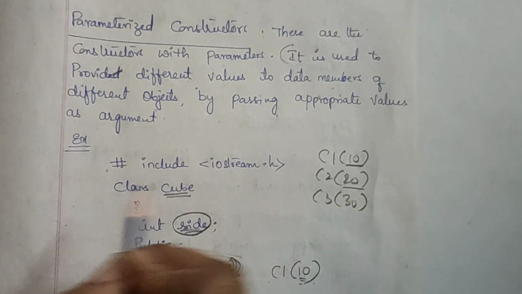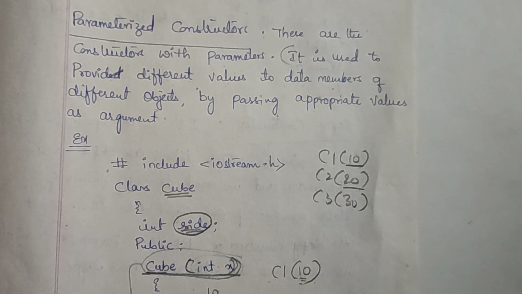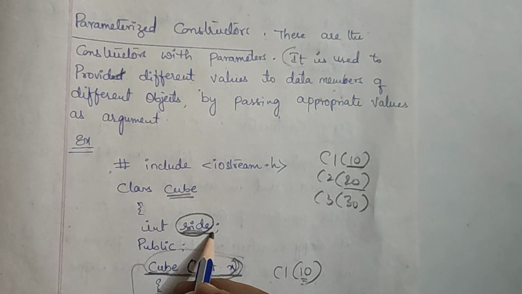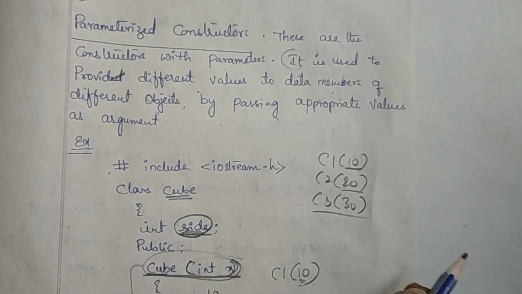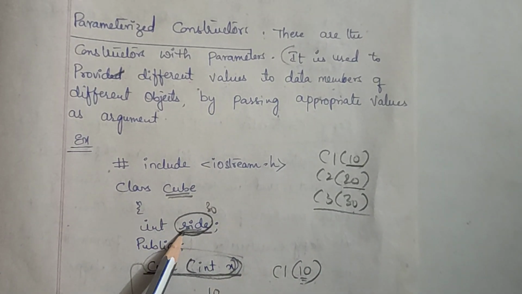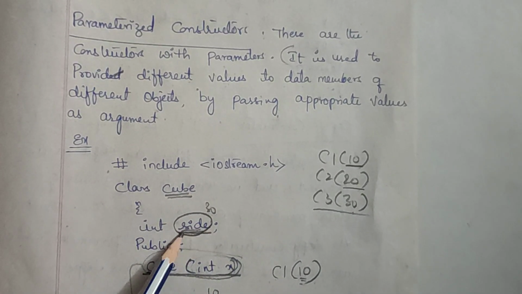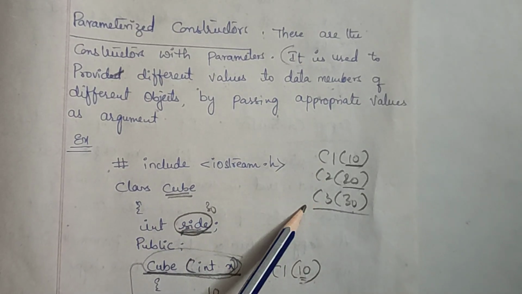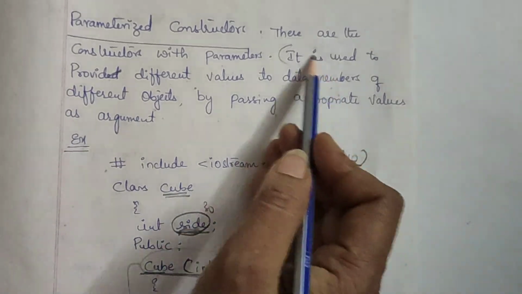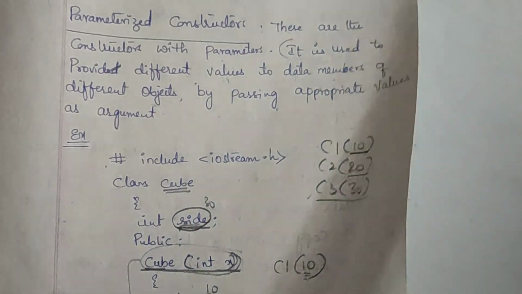Next time, when I have created the object C2, it has initialized itself to 20. Again, when I have created an object C3, it has initialized itself to 30. So the data member is the same, but according to the object we are taking, the value will be different. That is the meaning of what we wrote here, right?